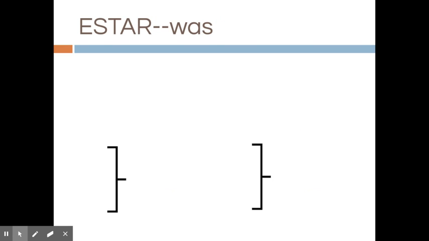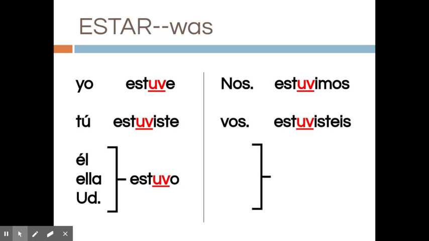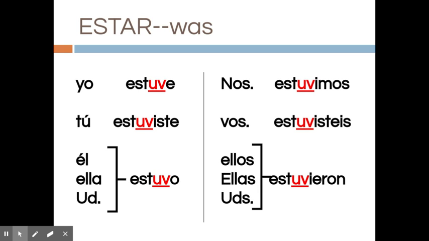Same thing with the verb estar. You're going to drop the AR and add the UV. And it's going to be for location, like I was at the campground. Yo estuve en el campamento. So it'd be yo estuve. Tú estuviste. Ella, usted estuvo. Nosotros estuvimos. Vosotros estuvisteis. Ellos, ellas, ustedes estuvieron. So all we did was we dropped the AR, added the UV, and our ending.